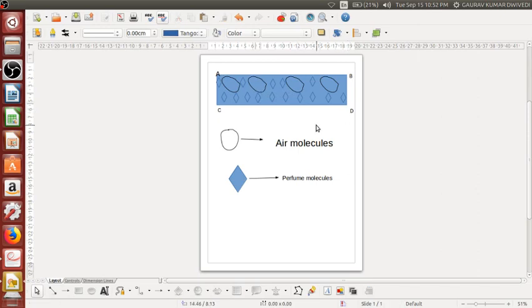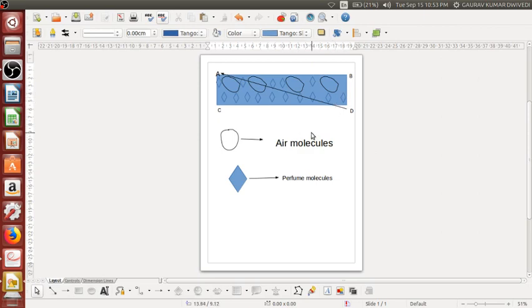Okay, so got my point? In this way, slowly and slowly, from this direction, if you can see here, you put the spray at position D, and from D it has started and reached A where you were present. How quickly this happens depends on the size of the room and the amount of particles, the molecules, which you have sprayed here.